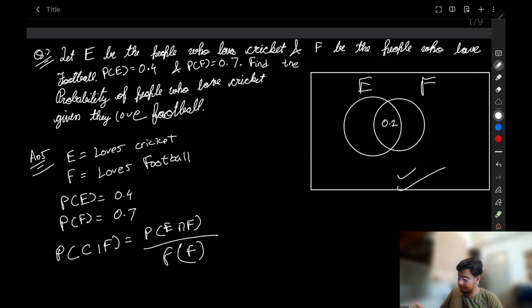We are given a Venn diagram. According to this Venn diagram, probability of E intersection F, or you can say E and F, is 0.1. What is the probability that people love football? 0.7. So its answer is equal to 1 upon 7.